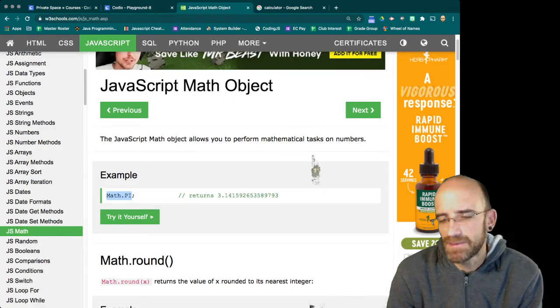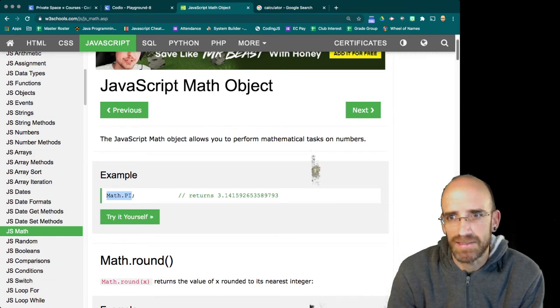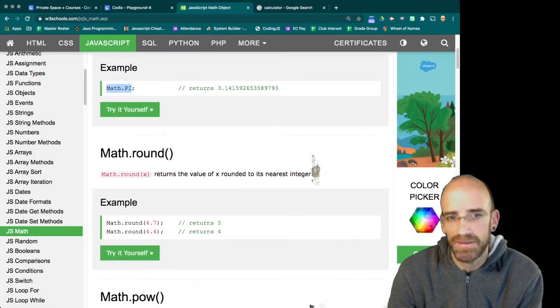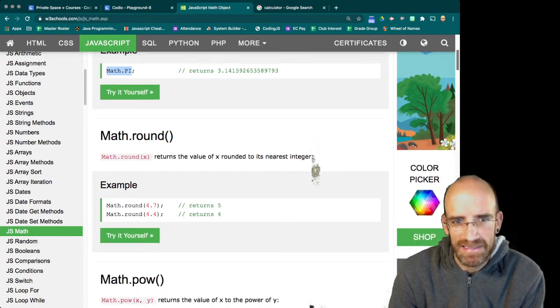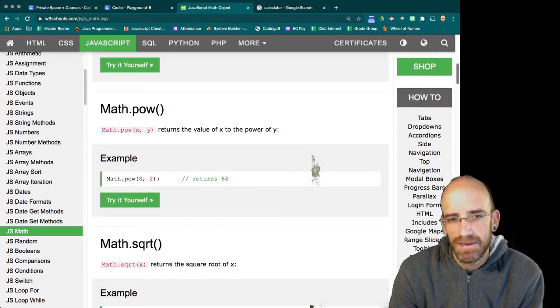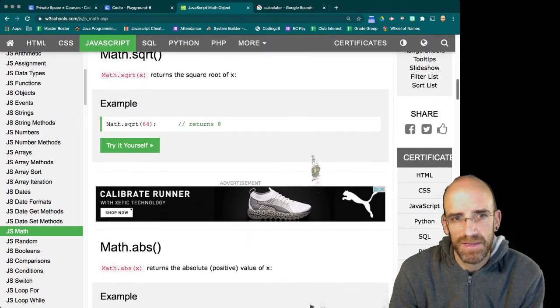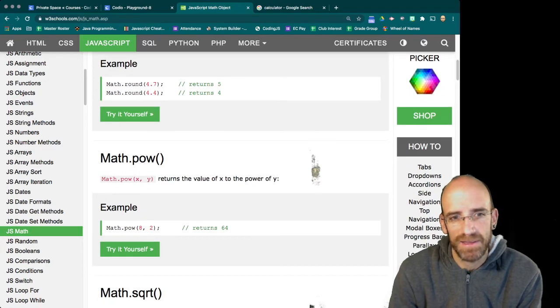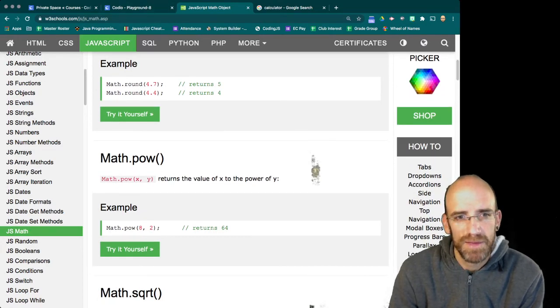And you can do that, I would say, if you have e or any other constants, you can use that. Now, Math.round, these are some easier ones. Math.round, anything that takes a single number. Math.pow, that's going to be Math.sqrt, Math.abs. Okay, so Math.pow is the same thing as Math.add, so we'll do that one first.